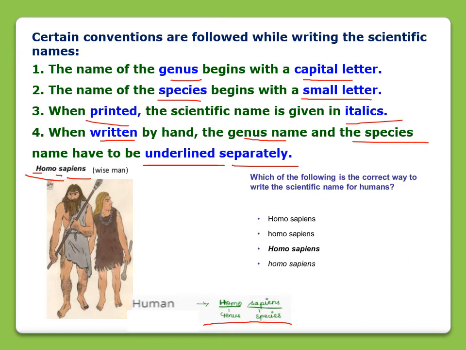Here is the scientific name of human, with four options, and you can find out which one is the correct one, right? This is the correct one, Homo sapiens, where Homo is starting with capital H, sapiens is starting with small s, right? And it is written in italics. Why? Because it is printed, right?